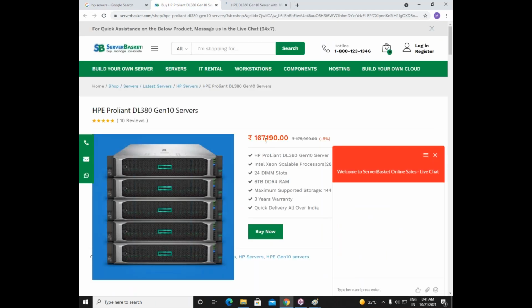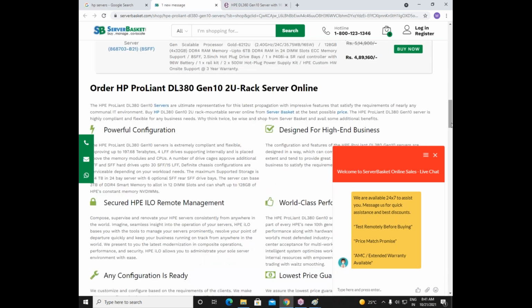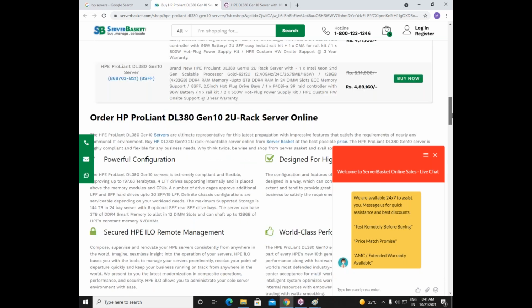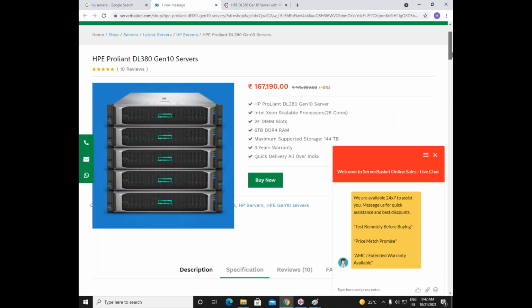So here the cost of this server is 1,67,000 rupees. So 1,67,000 rupees means it is a bit costly, right? So let us see some specifications here. We have all the specifications about this machine. But whenever you see this server, it will always be written as without operating system.